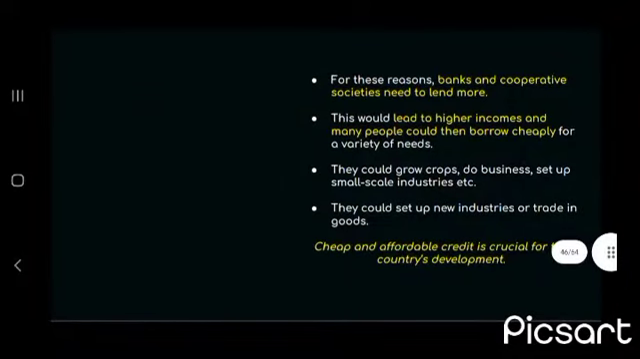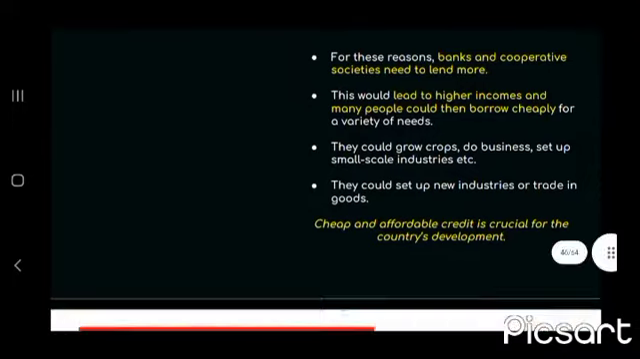Banks and cooperative societies need to lend more. Okay, and this will lead to higher income, and many people could then borrow cheaply. Then cheap and affordable credit is crucial for the country's development.